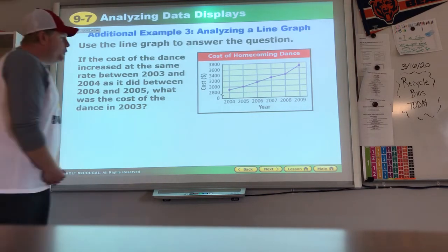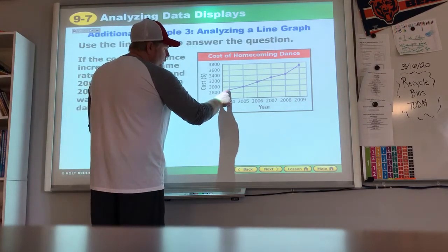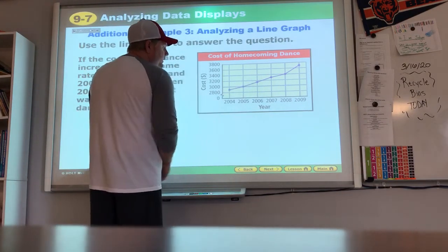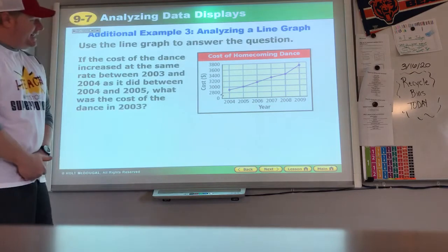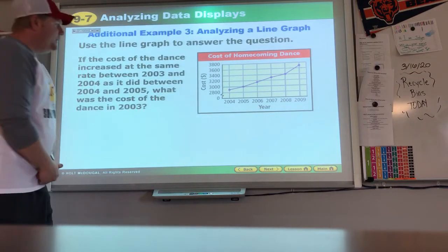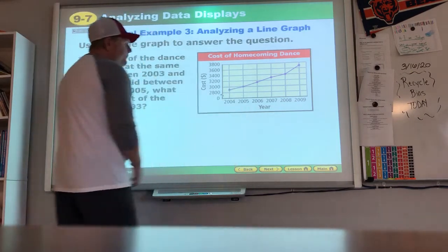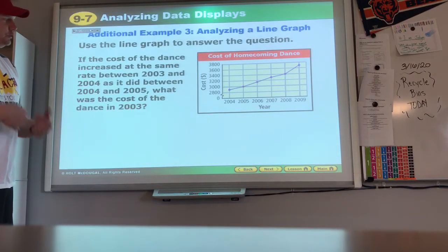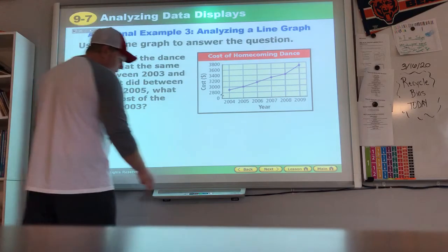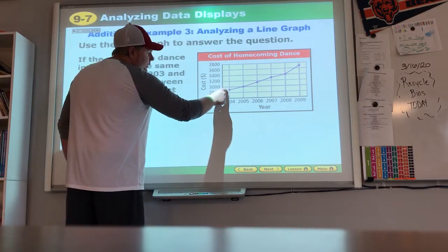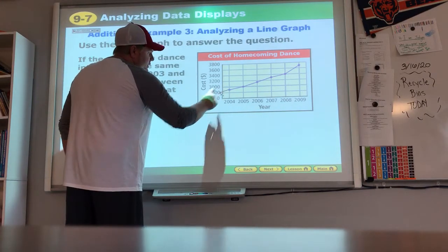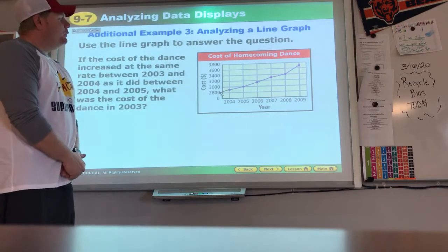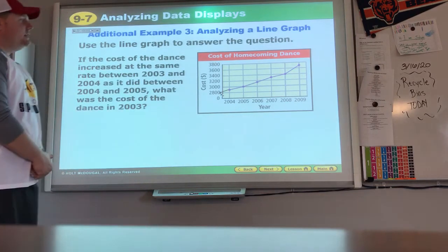So in 1 year, we went from here up to there. What would look like 2,900, I'm going to say that's halfway, and it went up to 3,000, right? So that increased by $100. So if that same rate continued and we went backwards, in that previous year, the 2003, it would be at $2,800 is my thought.